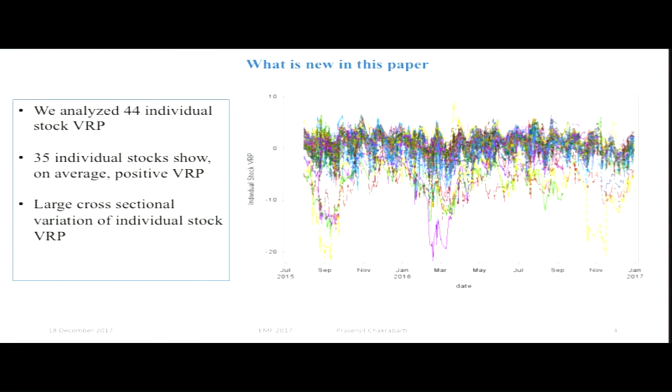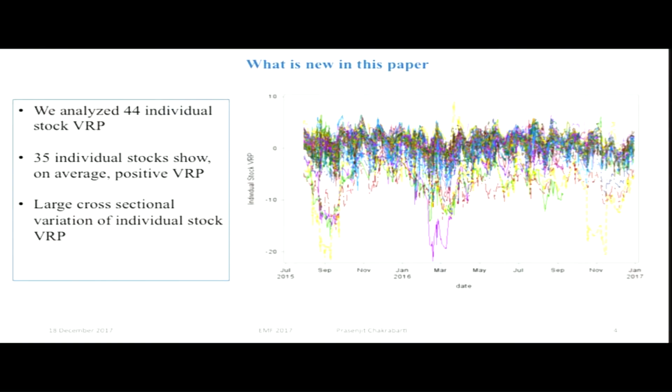So what is new in this particular paper? Here we have analyzed the VRP of 44 individual stocks, and we found that 35 individual stocks show on average a positive VRP. Looking at this, we asked whether there is any relationship between the market VRP vis-a-vis the individual stock VRP. Moreover, we have also seen that there is a large cross-sectional variation of the individual stock VRP.